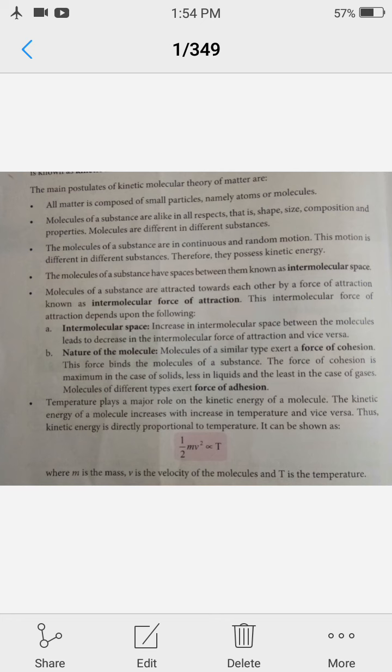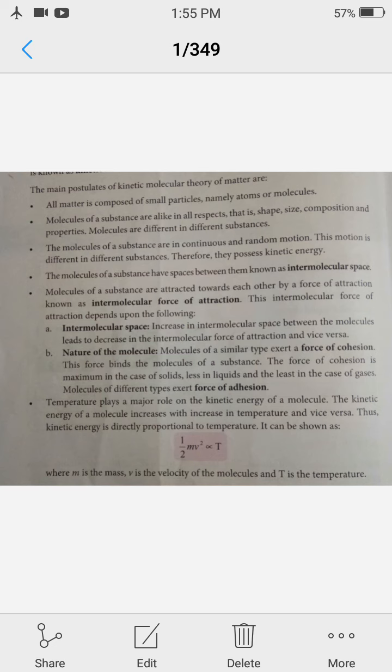Second point of this theory is molecules of a substance are alike, means same in all respects, that is shape, size, composition and properties. Molecules are different in different substances, means if you will have 2, 3, 4 or many pieces of wood, all the particles are same, no doubt. All the molecules are of cellulose only.